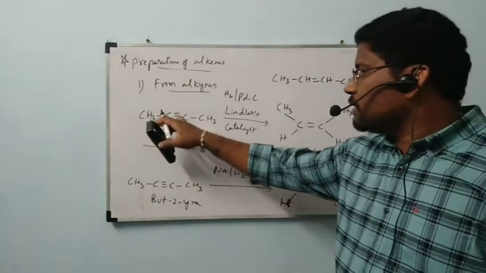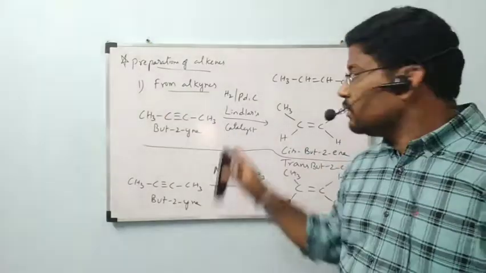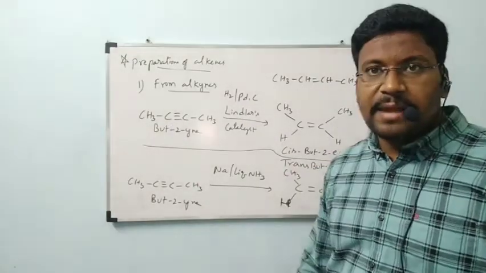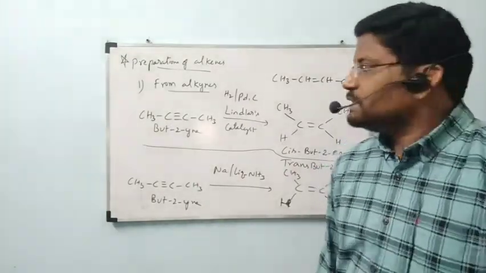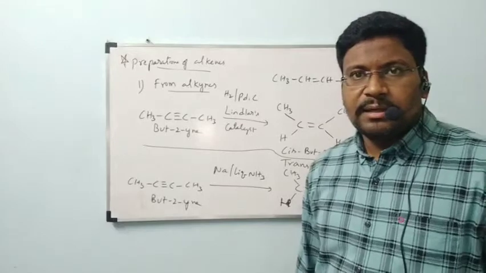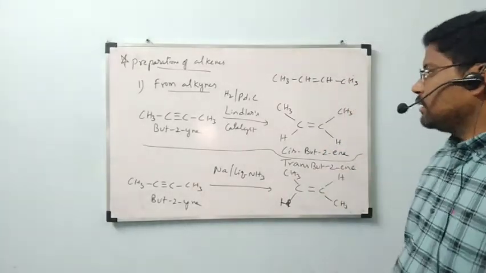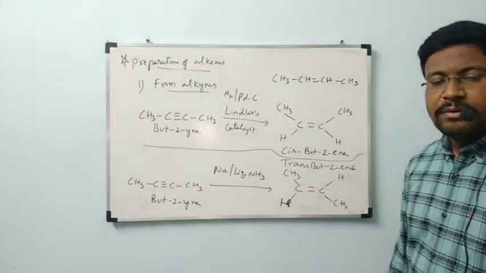Out of the triple bond, one bond is broken. One hydrogen is added to one carbon, one hydrogen is added to another carbon. That is what happened here. Okay, the first preparation is completed. From alkynes we got alkenes. Okay, we will go for the second one now.